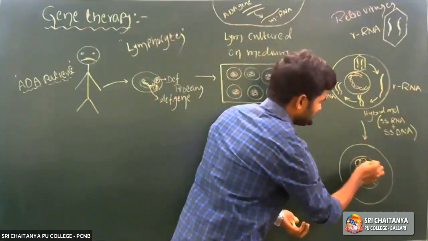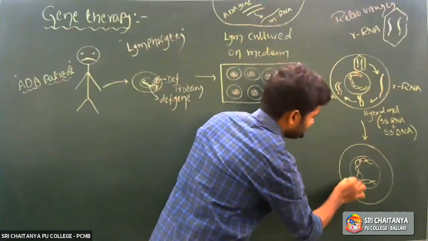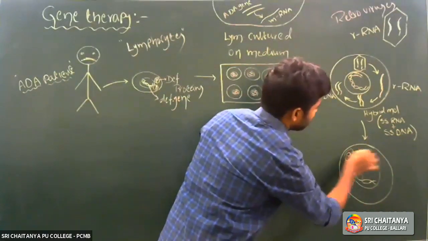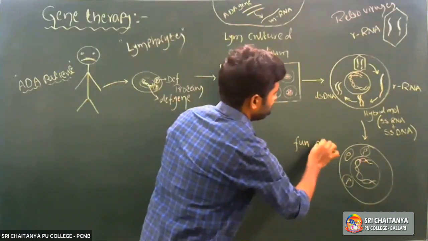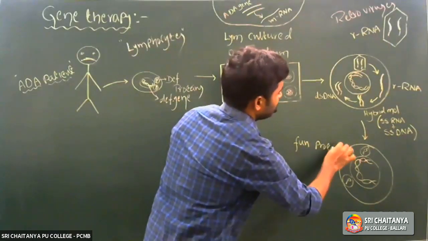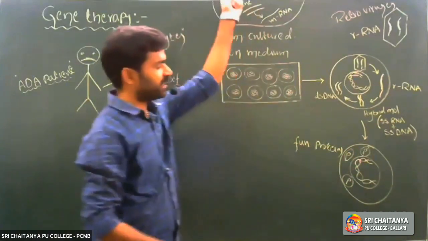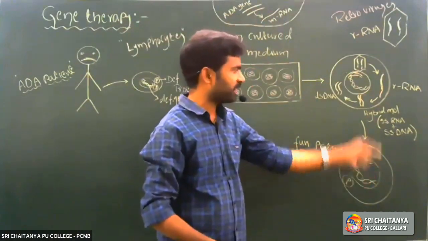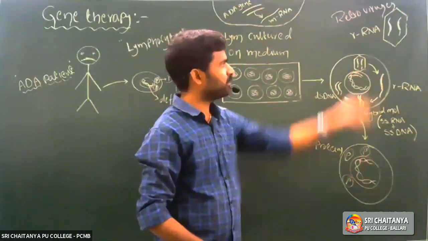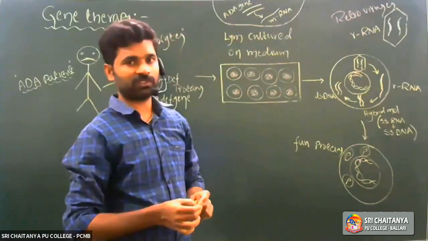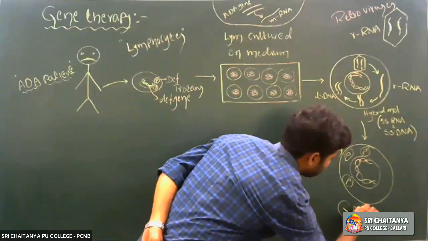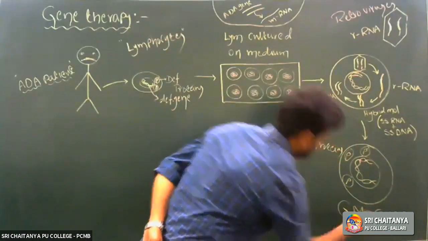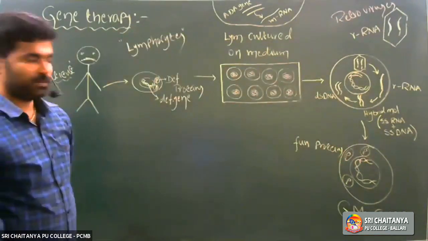That functional ADA DNA synthesizes which proteins now? Functional proteins. Why? Because the ADA genetic material was incorporated into the human genetic material by the retrovirus vectors. So now we call it a genetically modified cell, GMC, genetically modified lymphocyte.